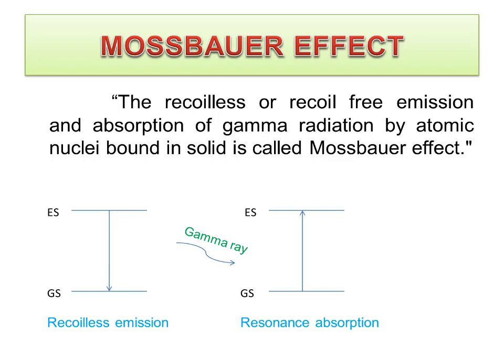Now, the most important point in Mossbauer spectroscopy is the Mossbauer effect. The Mossbauer effect involves the resonant and recoilless or recoil-free emission and absorption of gamma radiation by atomic nuclei bound in a solid. It is also called recoil-free gamma ray emission and resonance absorption. The Mossbauer effect requires the use of solids or crystals. Gases and non-viscous liquids do not exhibit the Mossbauer effect because of recoil energy loss.